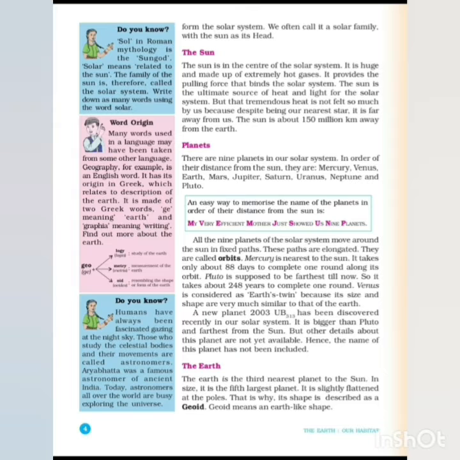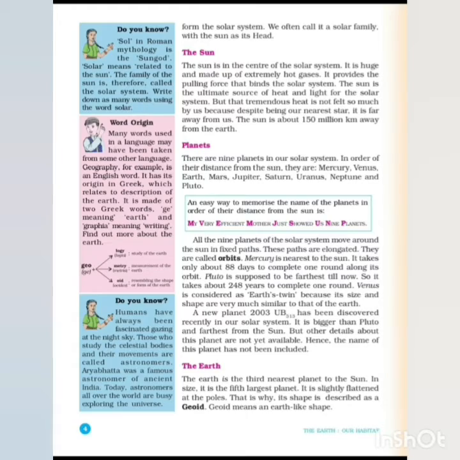As we are talking about the solar system: Sol, in Roman mythology, is the sun god. So solar means related to the sun. The family of the sun is therefore called the solar system. Many words used in a language may have been taken from some other language. For example, geography is an English word. It has its origin in Greek, which relates to description of the earth. It is made of two Greek words: geo means earth, graphia means writing.